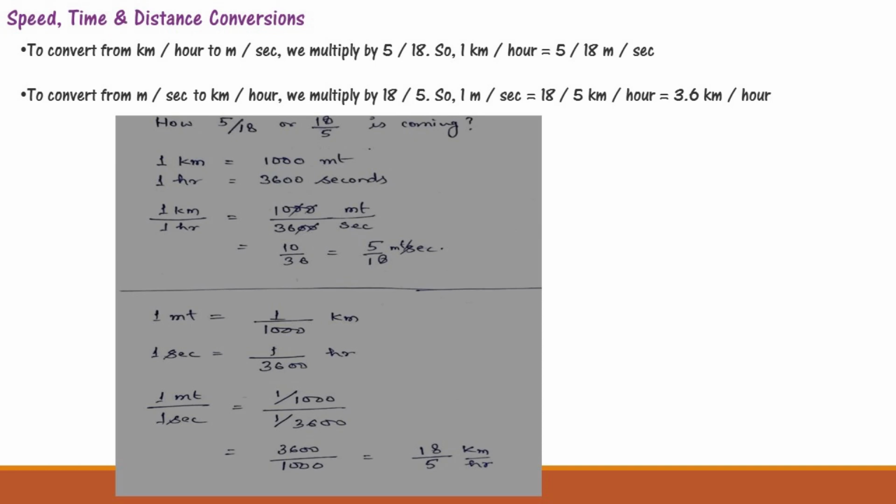Now how do you get 18 by 5 kilometer per hour? 1 meter is equal to 1 divided by 1000 kilometer, and 1 second is equal to 1 divided by 3600 hour. So 1 meter divided by 1 second is 1 divided by 1000 whole divided by 1 divided by 3600, which comes to 3600 divided by 1000, that is 18 by 5 kilometer per hour. Now you have understood this.